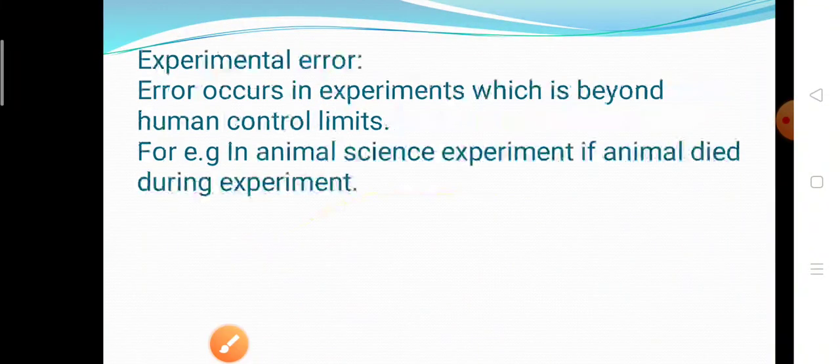Okay, now the next is experimental error. What is meant by experimental error? The error that occurs in an experiment which is beyond human control is called the experimental error. For example, in an animal science experiment, if an animal died during the experiment, or in a medical field experiment in a hospital, if any patient died during the experiment, this is the experimental error.